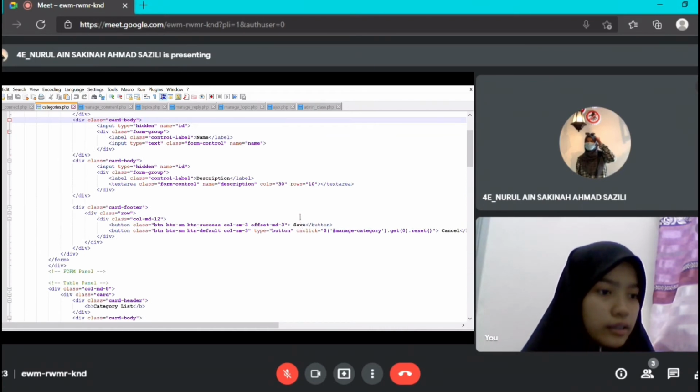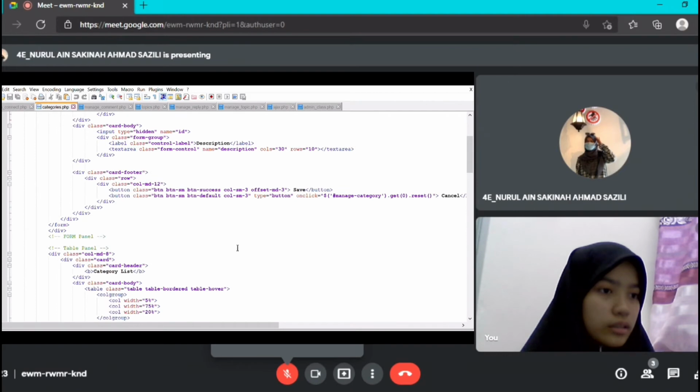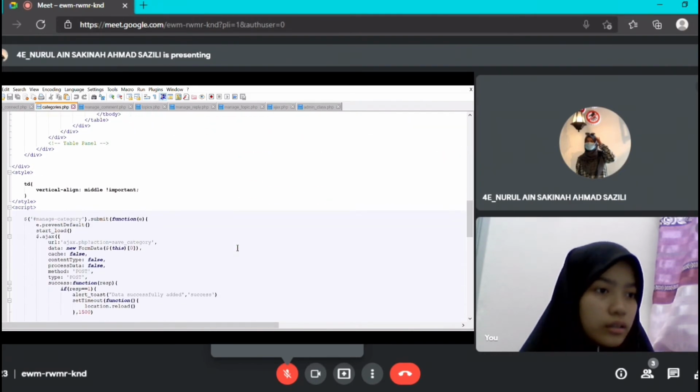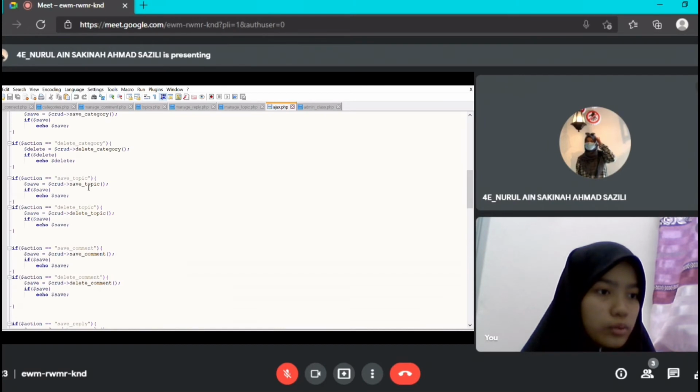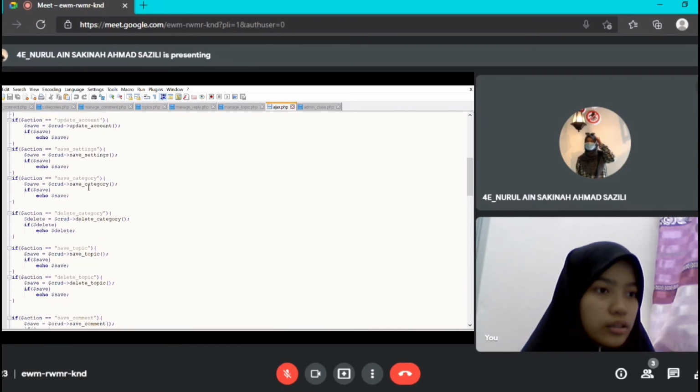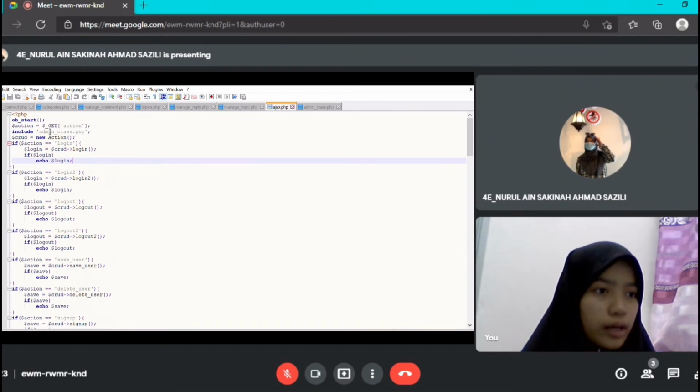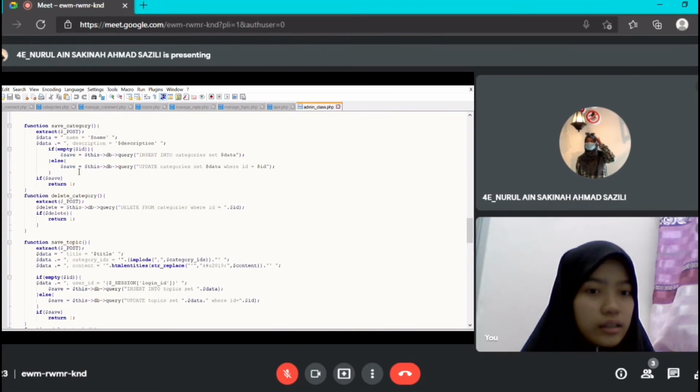For the save button, this is the coding for the save button. The coding is put in ajax.php. In ajax.php, we can go to the category. So this is save category. This is actually a function name. As you can see, it was linked to admin class.php. In this file, this is the function for save category, and this is all put in for the save category button.